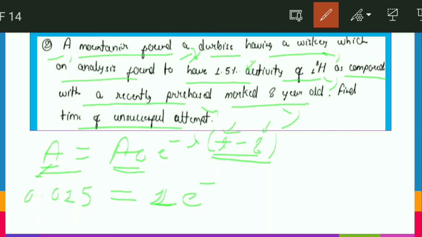So T half for this is nearly equal to 12.5 years. So ln 2 by T half, meaning 12.5, and this is multiplied by t minus 8. So friends, when you calculate, let's move to the next slide.